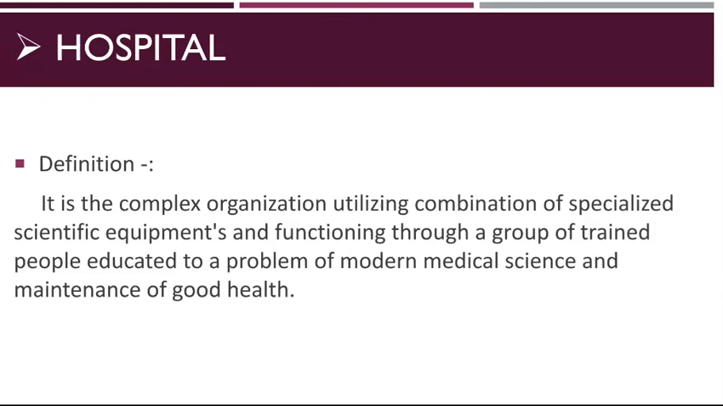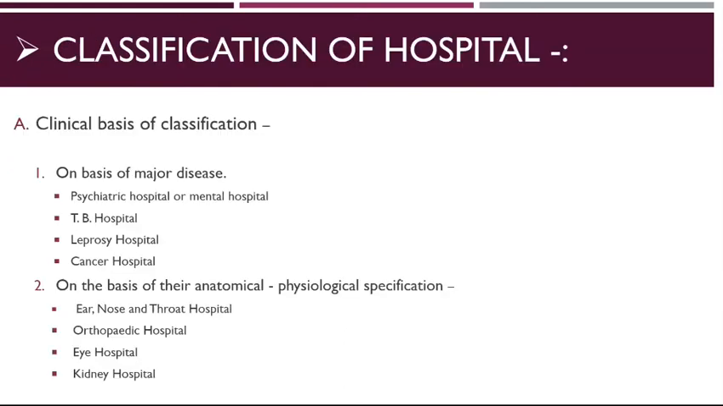Now let's see the classification of hospital. Hospitals can be classified into four types. The first one is clinical basis, the second is non-clinical basis, the third is on the basis of size, and the last is on the basis of cost. Now let's see the first type, clinical basis of classification. First, on the basis of major disease. Examples include the corona hospital, psychiatric or mental hospital, TB hospital, leprosy hospital, and cancer hospital.